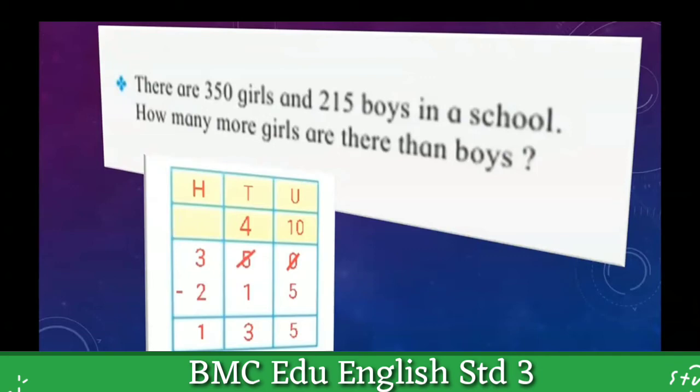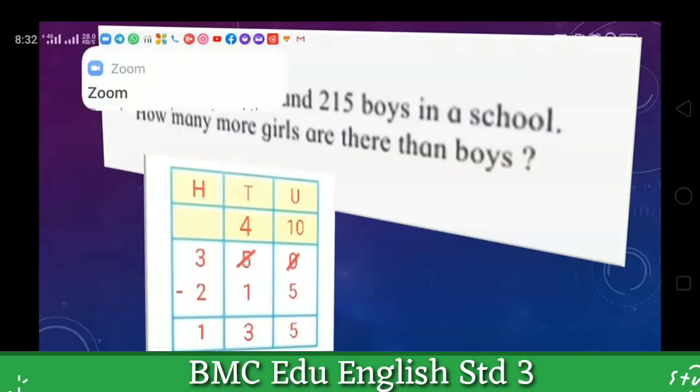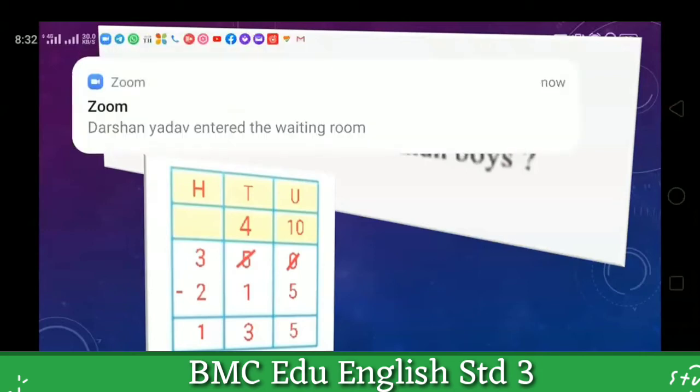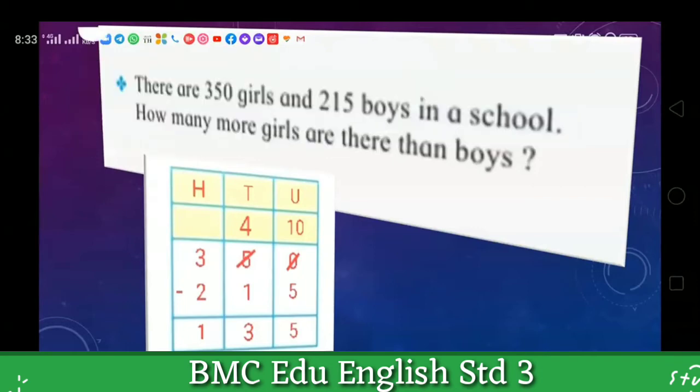While solving this, keep in mind that the total number of girls is 350, the larger number, which we should put first, and after that 215 boys have to be subtracted from the girls, then only will we get the real answer to how many more girls there are than boys. So I subtract 215 from 350. Look at your screen and look at that table.